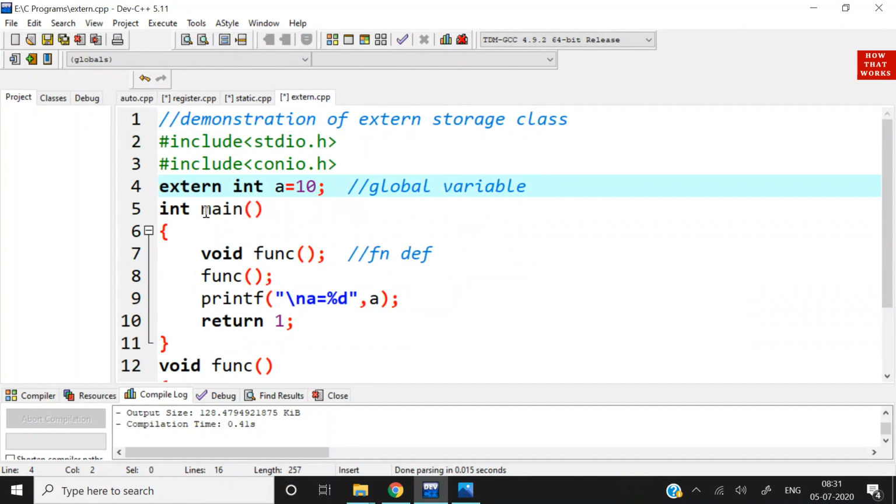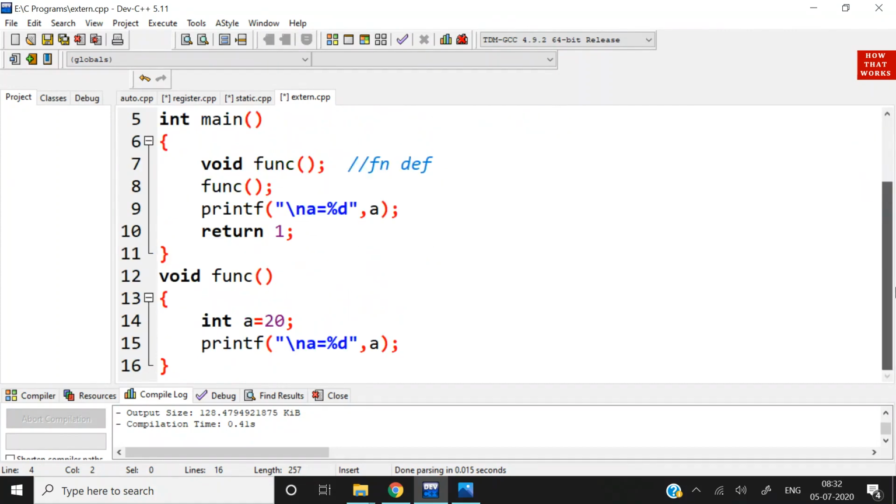Any value which is declared or defined and assigned to a variable outside main is termed a global variable, and whatever value we give to a variable inside a block, then it is called a local variable. So this is a local variable.